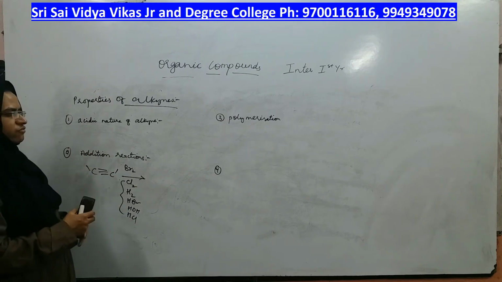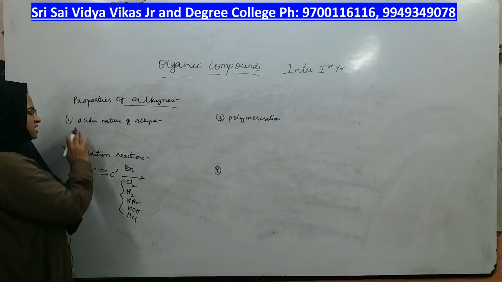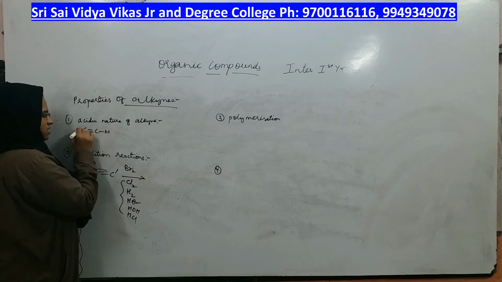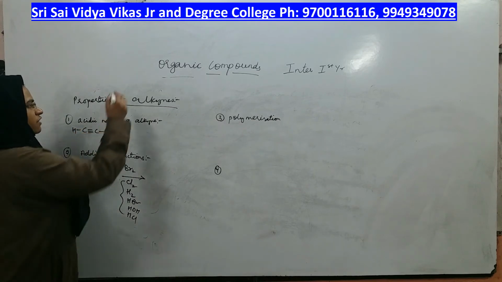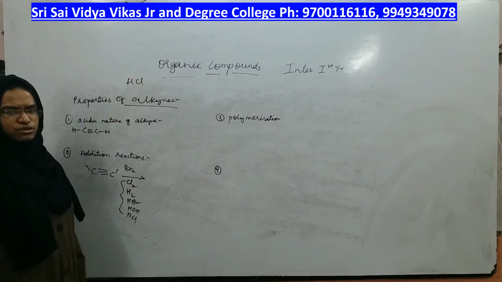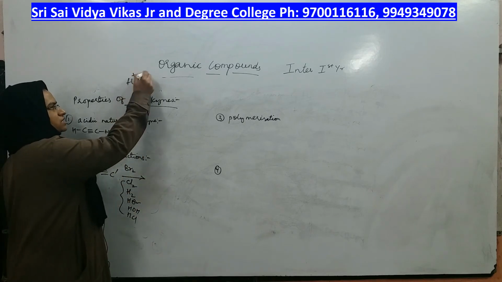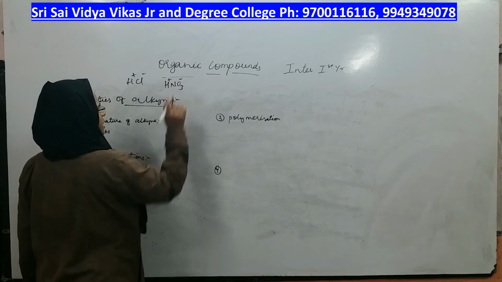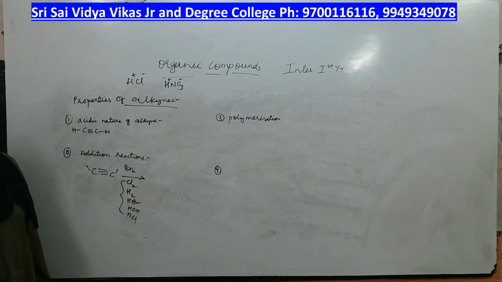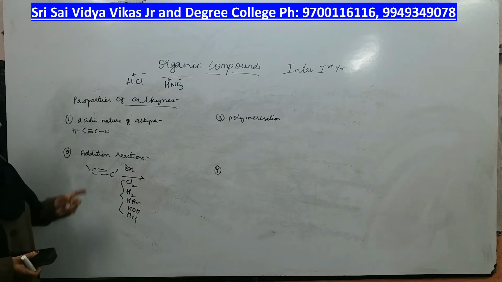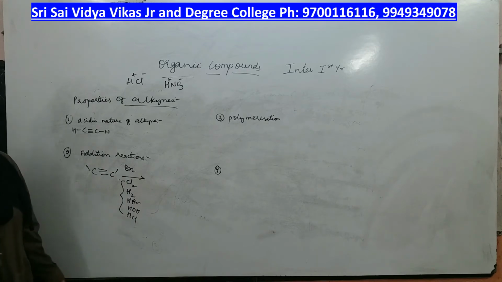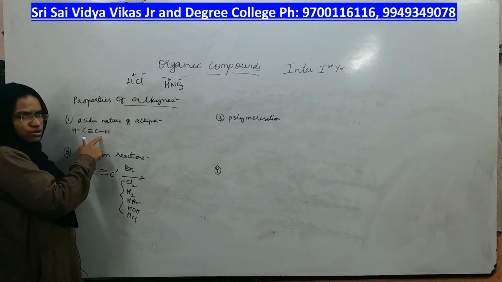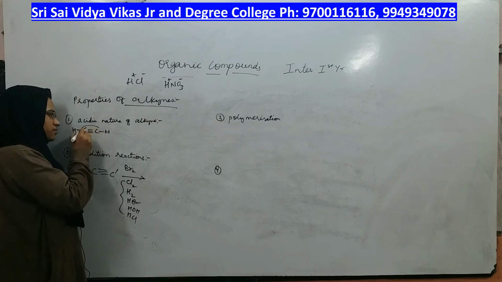But now let us look at the first property of alkyne, which is acidic nature of alkyne. Let me take the simplest alkyne to explain its acidic nature. Acidic nature means we call HCl as acid. Why do you call HCl as acid? Because it has H plus ions. Why do you call nitric acid as acid? Because H plus NO3 minus it can have, right? Acidic nature means it should have the ability to give H plus ions. They are called as acid. That same acidic nature is present in alkyne also. Why? Because there is a triple bond here.